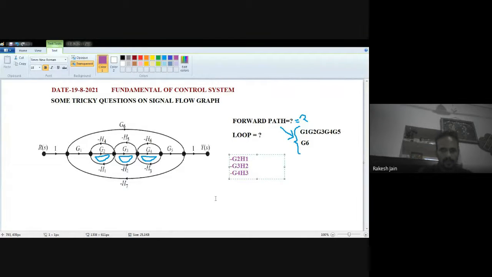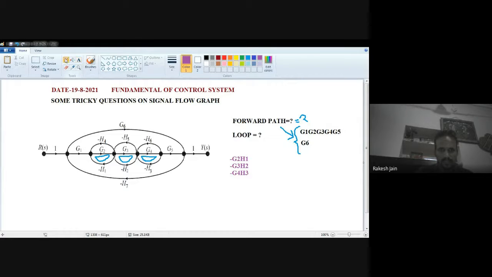Now, is any other loop present? With this green color, I am showing you the other loops. G2 minus H4 is a closed path, so it is a loop. G3 minus H5 is also a loop. G4 minus H6 is a loop.